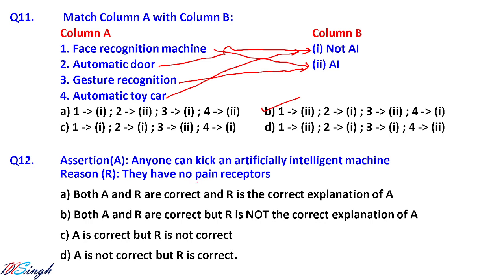Okay, so the correct answer is A is not correct, but R is correct, and these two are different statements, so not logically related to each other. So there is no question of explanation of the first in the case of reason. So we will choose the option D. A is not correct, but R is correct. Let us go for the next question.